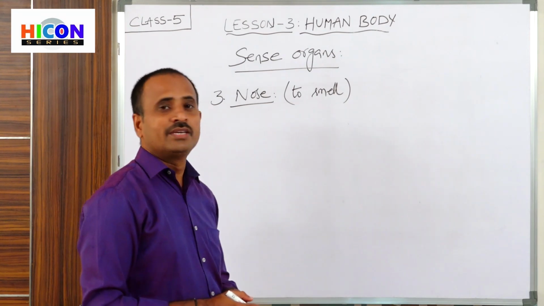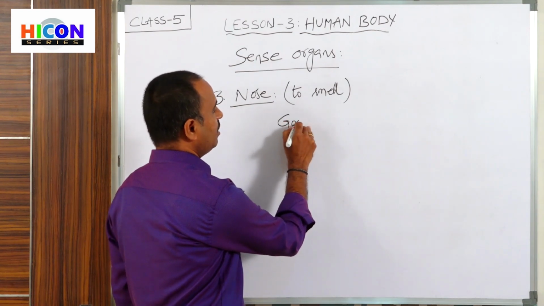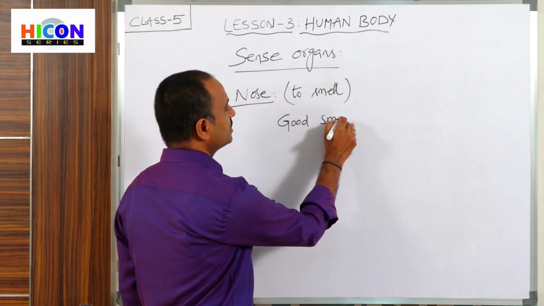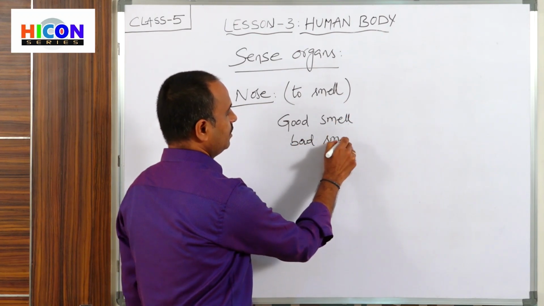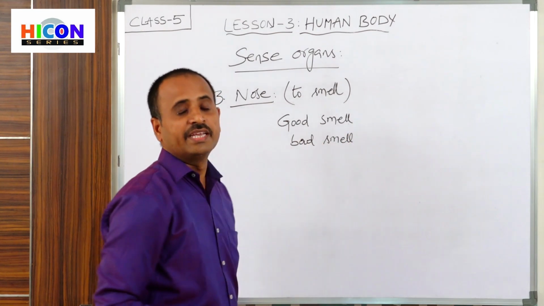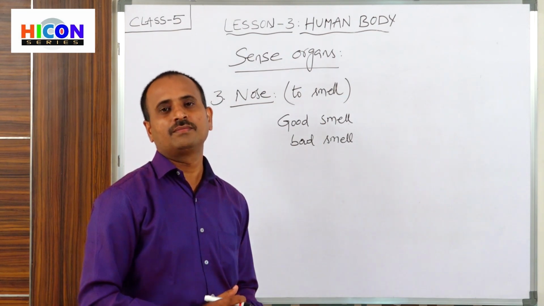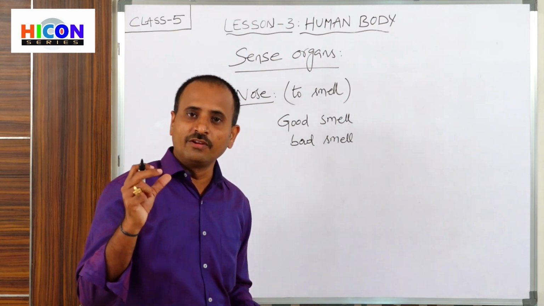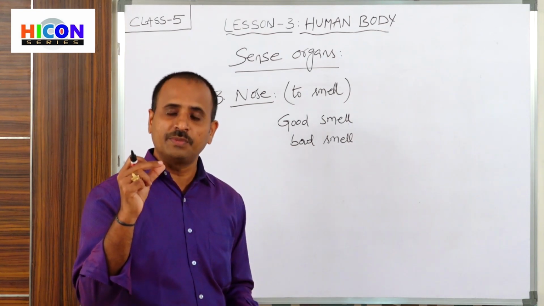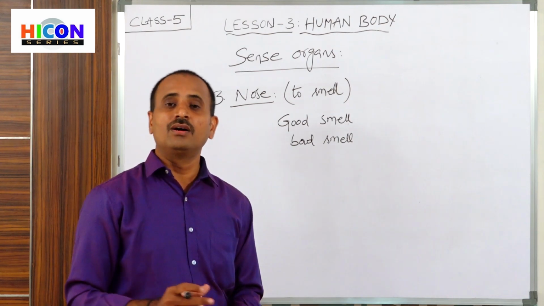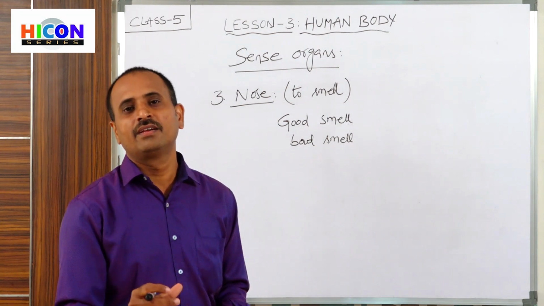We can differentiate whether it is a good smell or a bad smell by using our nose. Noses are very helpful in smelling objects. Also, we can identify some flowers, some food materials, and some vegetables just by smelling with our nose.